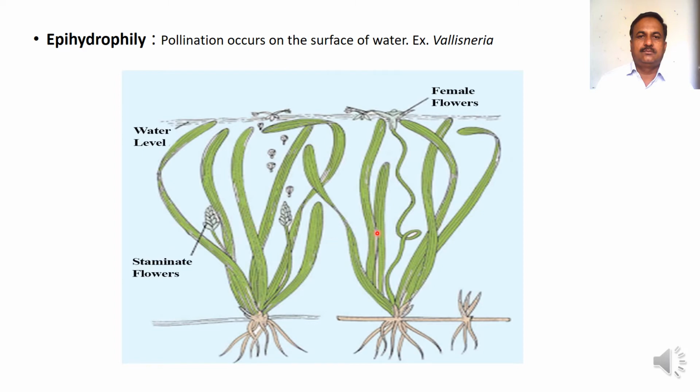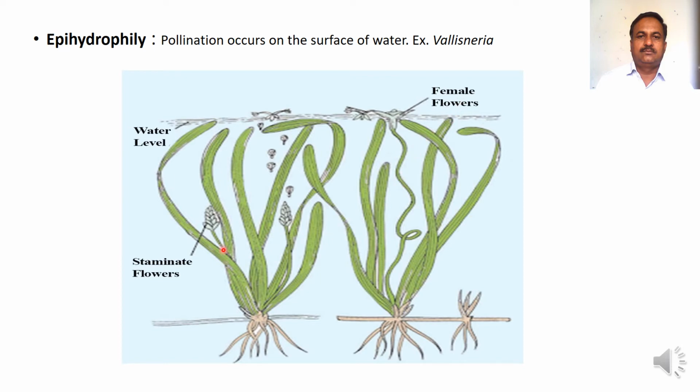These are the male and female plants. This one is a male plant, this one is a female plant. Male plant produces staminate flowers, whereas female plant produces female flowers.